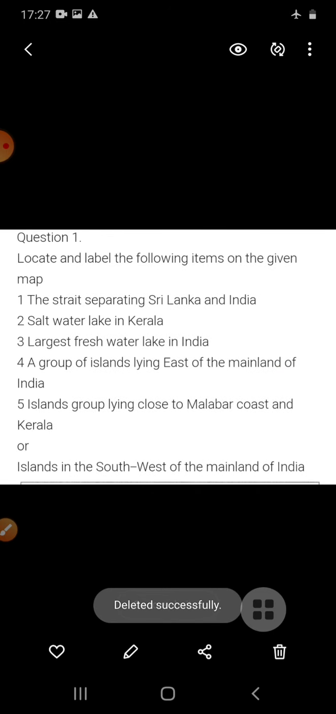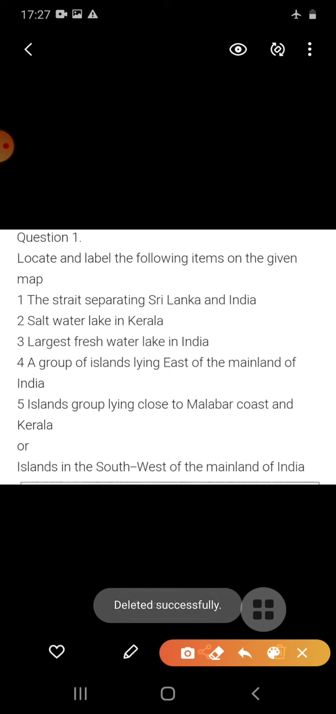How do you have to do map work? Students, in the copy, you have to put the chapter number, chapter name, and then put the heading map work. Under the map work heading, you have to put the subheading map work 1. And under map work 1, you have to write these questions. Just see which questions you have to write.